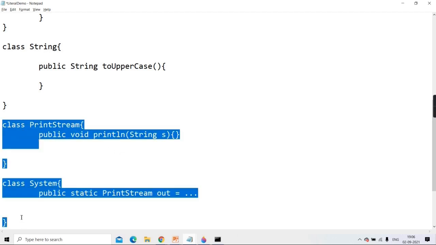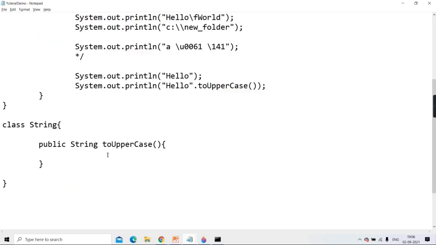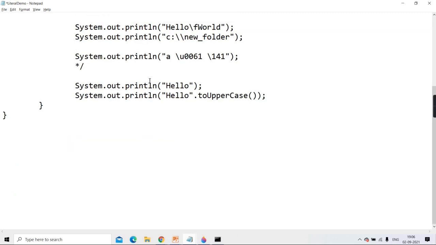Exactly the same here. To access toUpperCase, which is an instance method, we will need an object of which class? String class. And here when I wrote "hello".toUpperCase, when this runs fine, it gives you the answer in uppercase, my dear student. A new object will come in which hello is in uppercase.